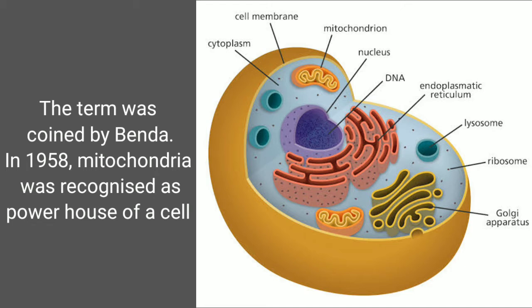The mitochondria are called the powerhouse of a cell. This particular function for respiration was recognized and reported by Hogboom and his co-workers in the year 1948. So from 1948, the mitochondria were recognized as the powerhouse of a cell, because there the energy, that is ATP, is synthesized, and therefore the mitochondria are called the powerhouse of a cell.